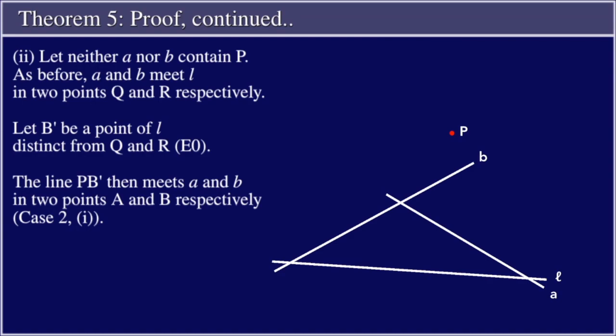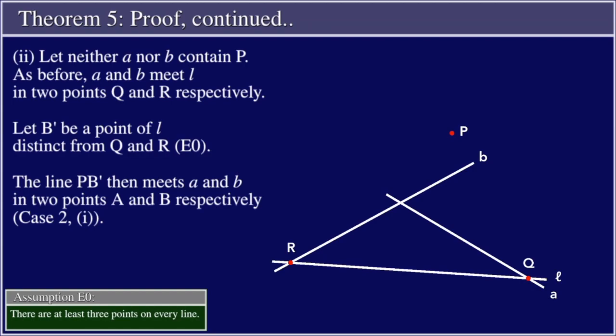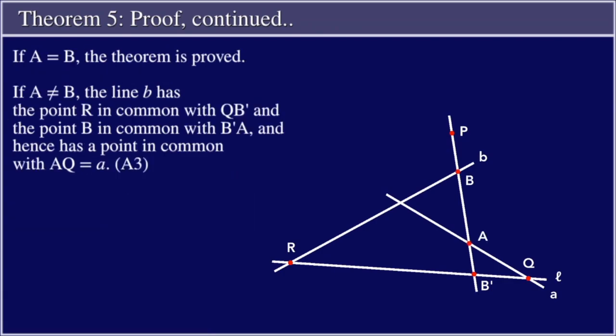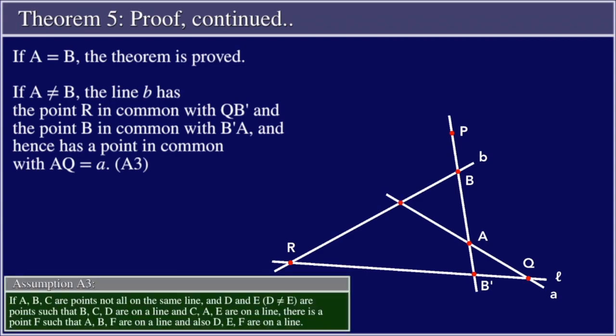Let neither A nor B contain P, figure 8. As before, A and B meet L in 2 points Q and R respectively. Let B' be a point of L distinct from Q and R, by assumption E0. The line PB' then meets A and B in 2 points A and B respectively, by case 2 part 1. If A is equal to B, the theorem is proved. If A is not equal to B, the line B has the point R in common with QB' and the point B in common with B'A, and hence has a point in common with AQ equal to A by assumption A3.